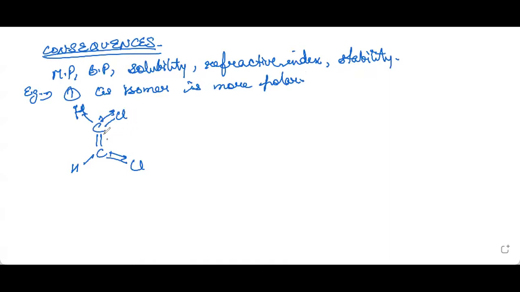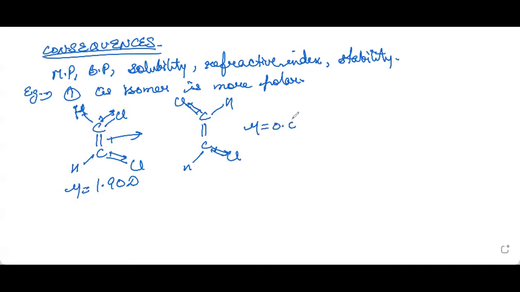So in between these two, there will be some resultant dipole, and the dipole moment for this molecule is 1.90 D. Then if we take the trans isomer, here the dipole moment of one carbon-Cl bond will be cancelled by the dipole moment of the other carbon-Cl bond. So mu is approximately equal to 0, because these two are cancelling out the effect of each other.